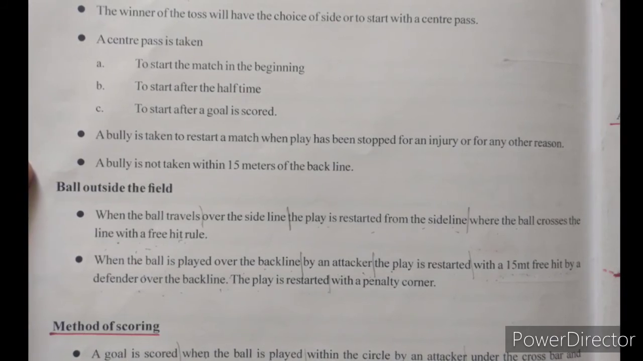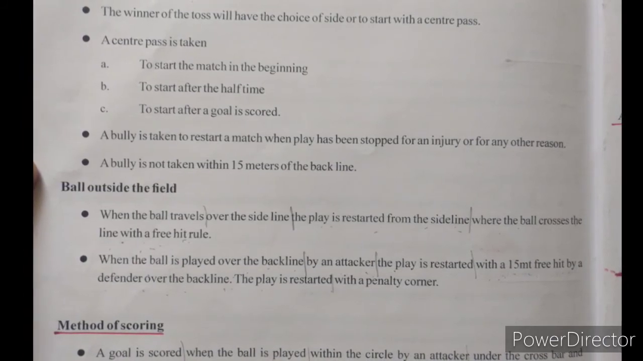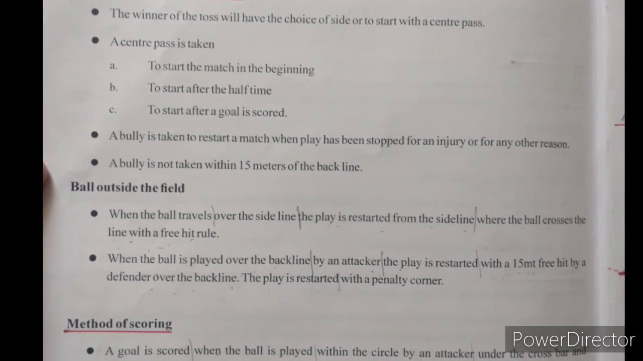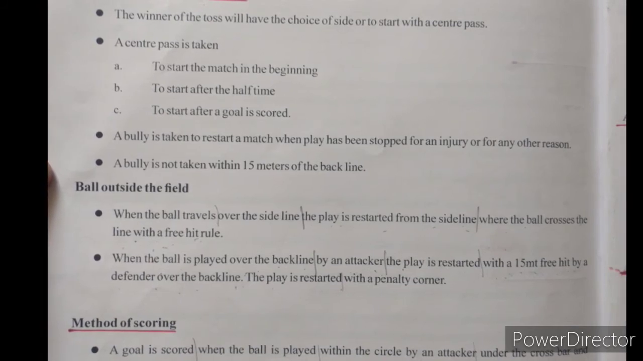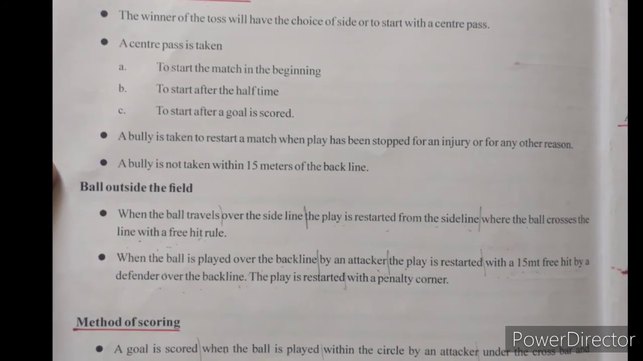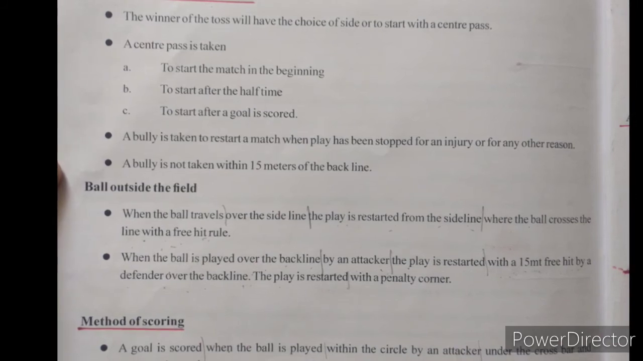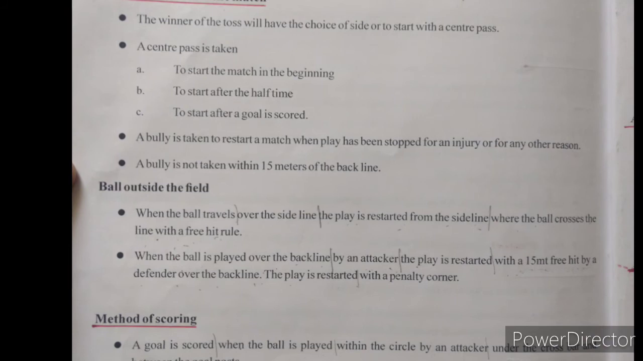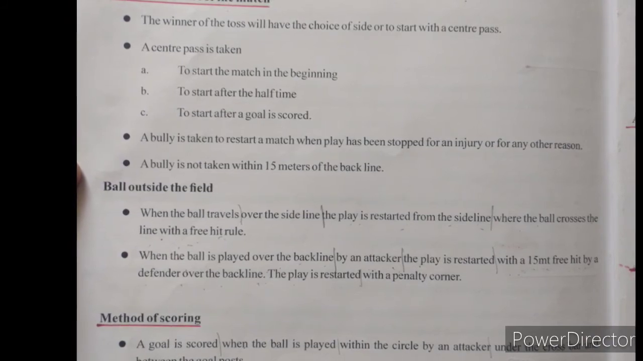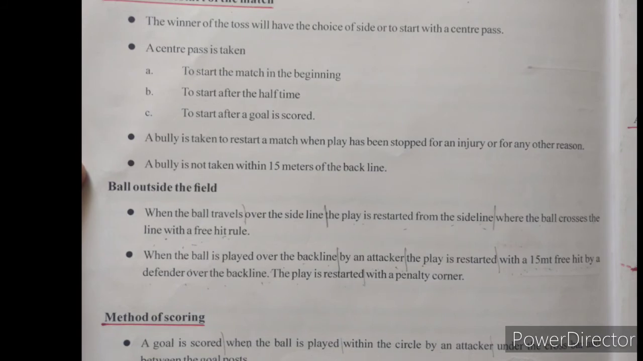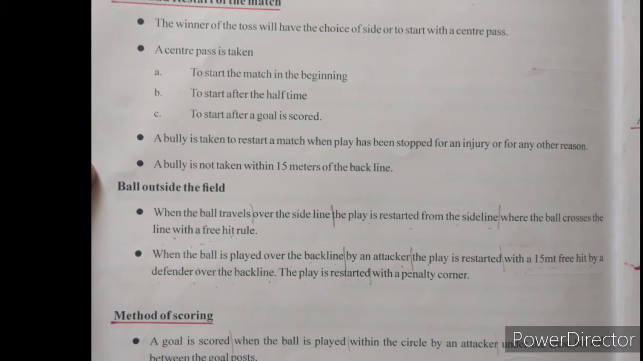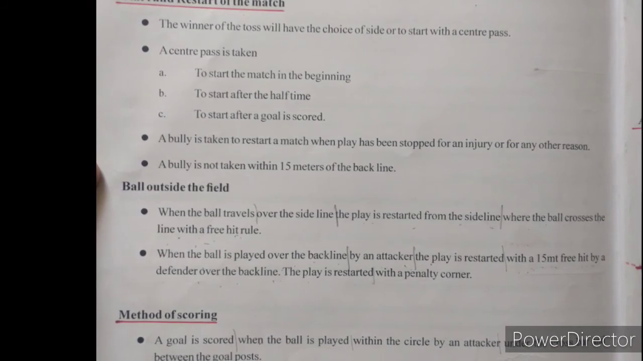The next, start and restart of the match. The winner of the toss will have the choice of side or to start with a center. A center pass is taken to start the match in the beginning, to start after the half time, to start after a goal is scored. Next, method of scoring. A goal is scored when the ball is played within the circle by an attacker under the crossbar and between the goal post.